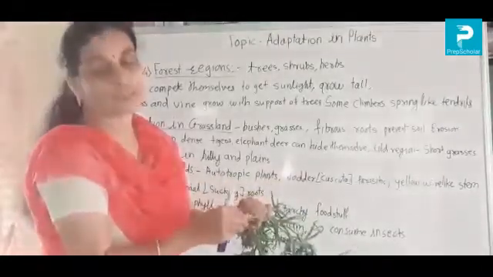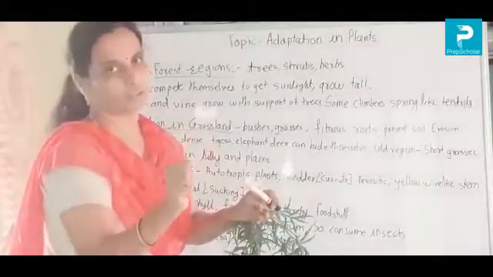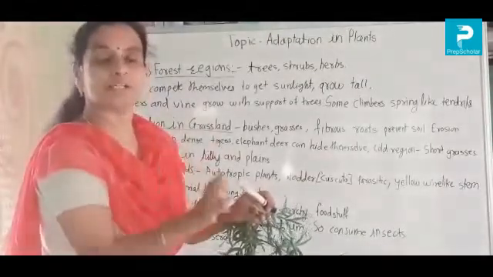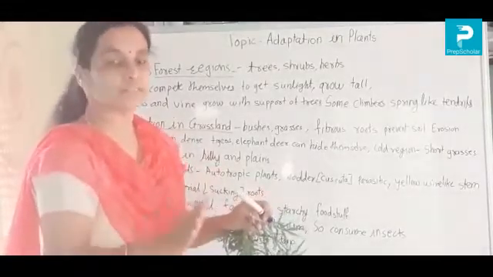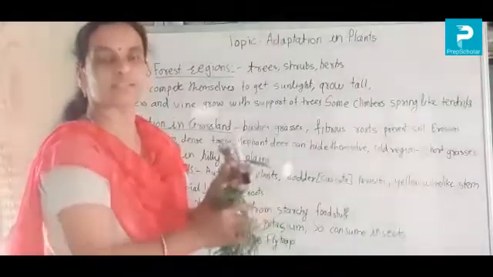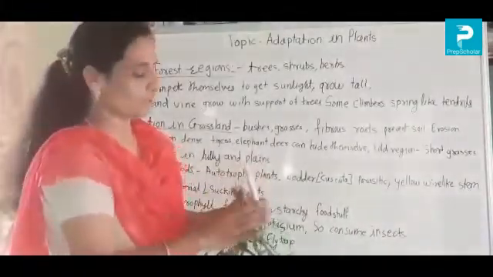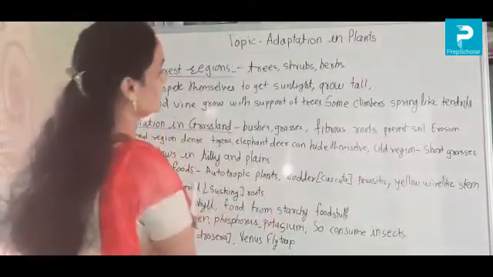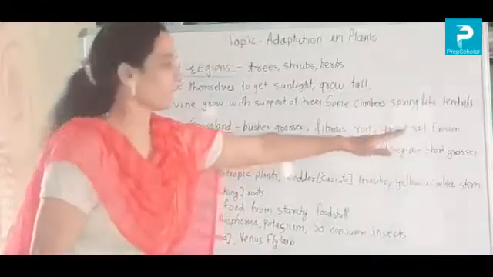prevent soil erosion. Means what? They can easily catch soil in their roots. That's why soil cannot flow with the water or with the wind. In this way we can stop soil erosion. This way, these grasses are playing an important role in prevention of soil erosion. These fibrous roots prevent the soil erosion from the grasslands.